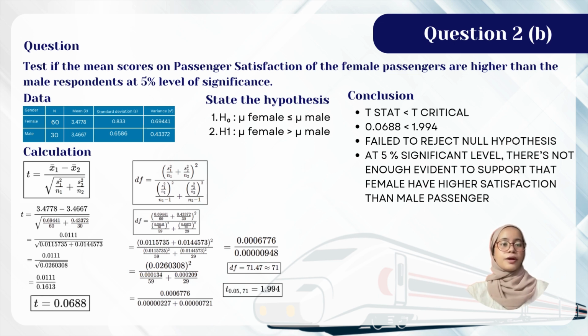So first, the null hypothesis is the population mean female is less than or equal to the population mean male, and then the alternative hypothesis is the population mean female is more than the population mean male.